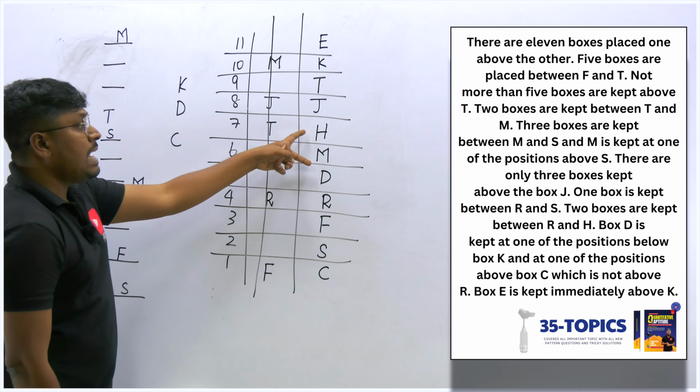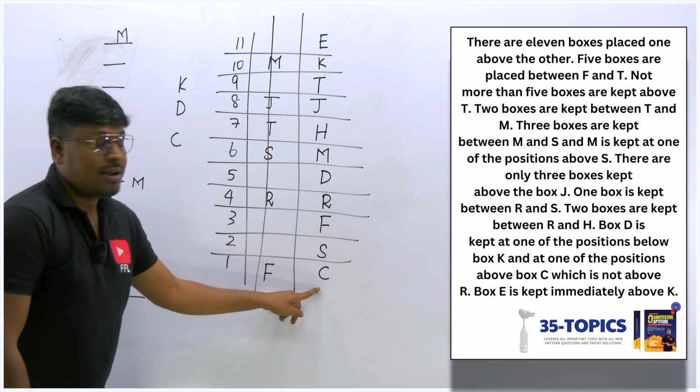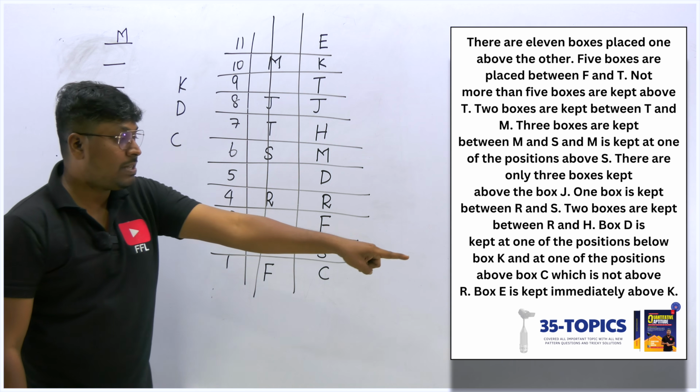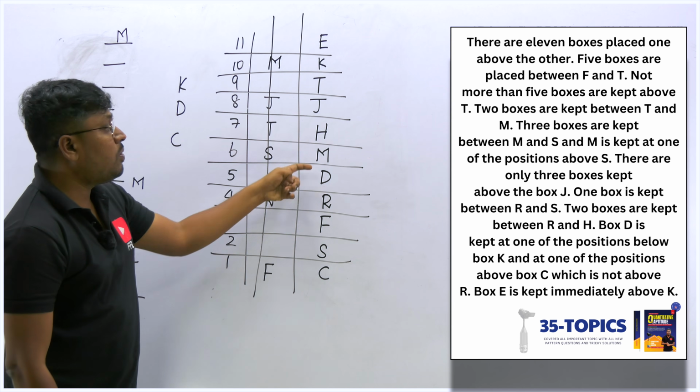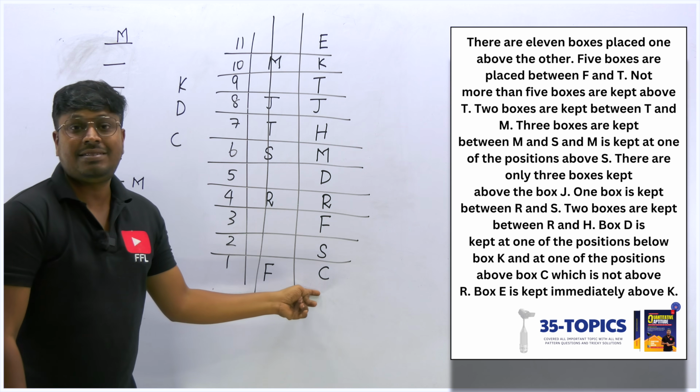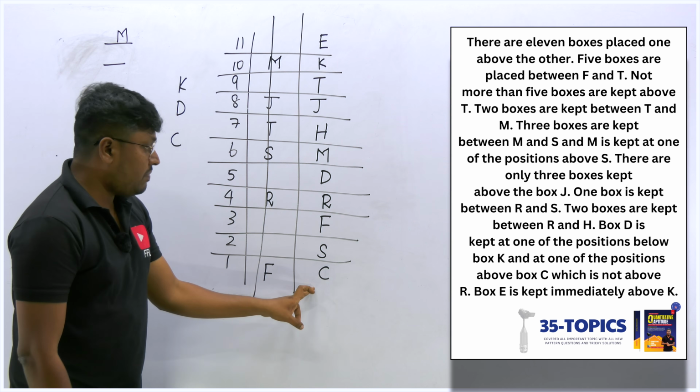Because if I fix D and C here itself, if I put H here, they mention that point which is not above R. Above R, it should not be C. So above R, it can be D. Above R, it should not be C. So no, not possible. I can't fix H here.